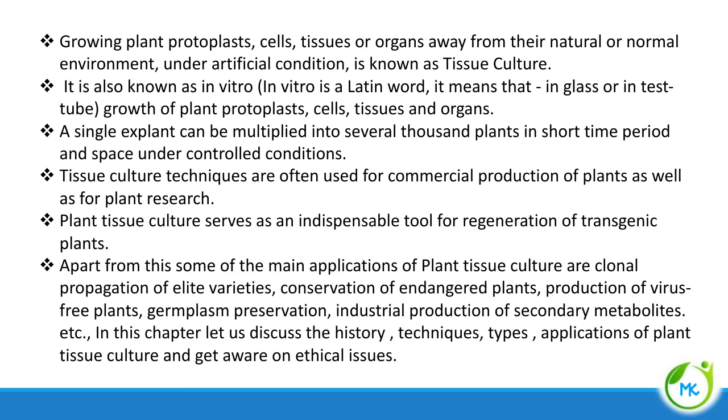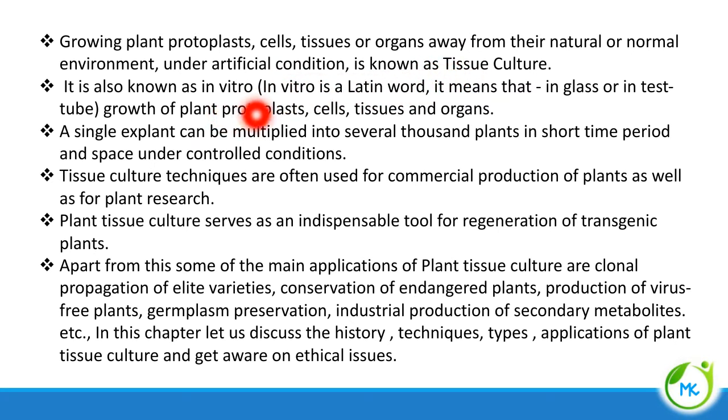So, what is tissue culture? Growing plant protoplast. Protoplast is nothing but the plant cell without a cell wall. So, growing the plant protoplast, cell, tissue or organ away from their natural or normal environment, that is, under artificial condition, is called tissue culture.